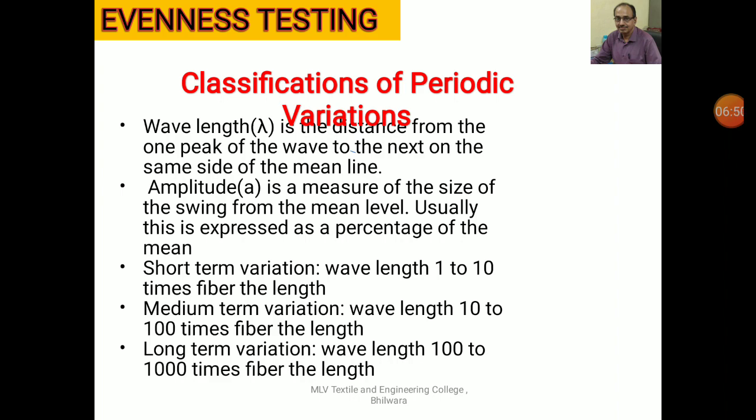Now, classification of periodic variations. Depending upon the value of lambda, the wavelength, the periodic variations have been classified into short-term periodic variations, medium-term periodic variations, and long-term periodic variations.